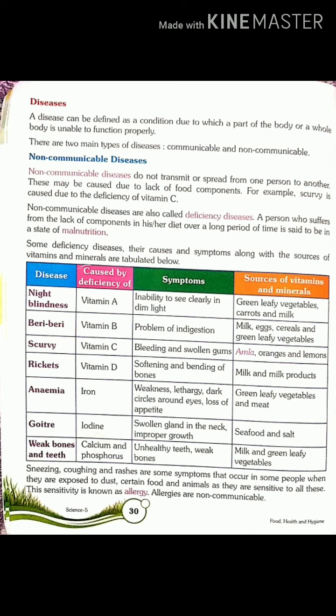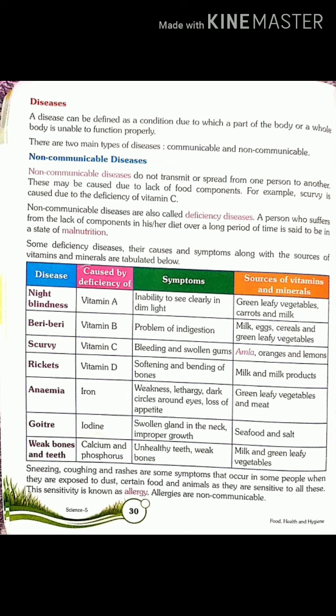A person who suffers from lack of components over a long period of time is said to be in the state of malnutrition.